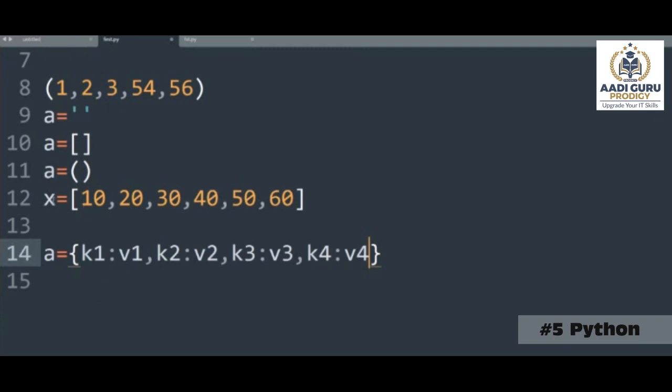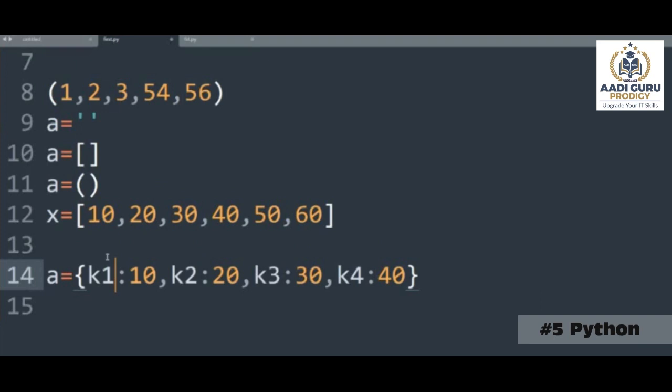Just observe the above example, line number 12, how the data is stored inside a list. If you want to store the same data inside a dictionary, then this V1 is nothing but 10, V2 is nothing but 20, V3 is nothing but 30, V4 is nothing but 40, and so on. So you might be thinking, what about this K1?